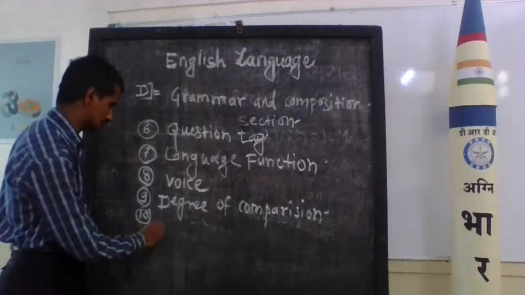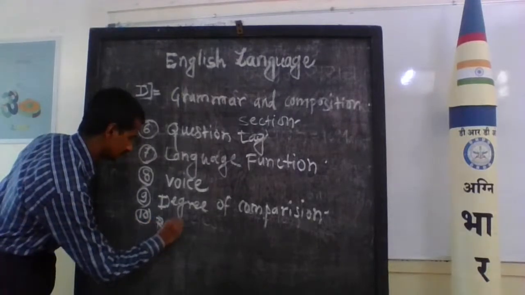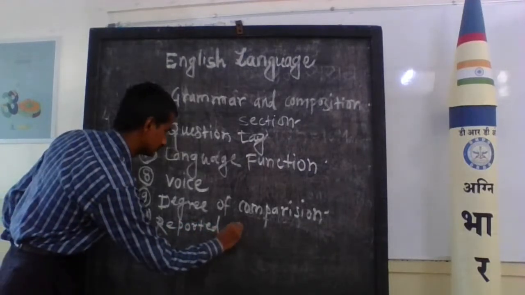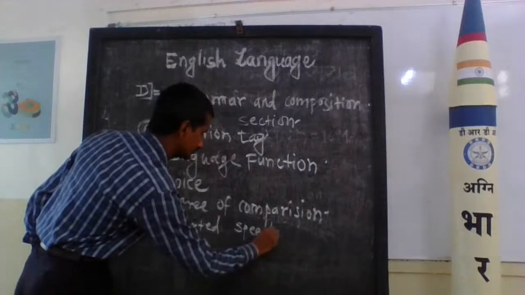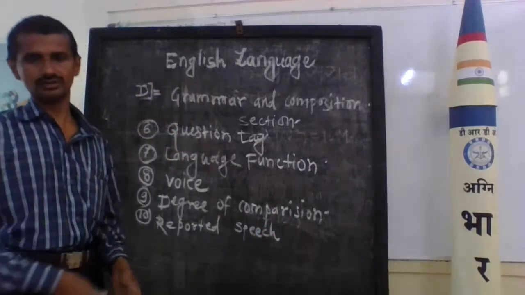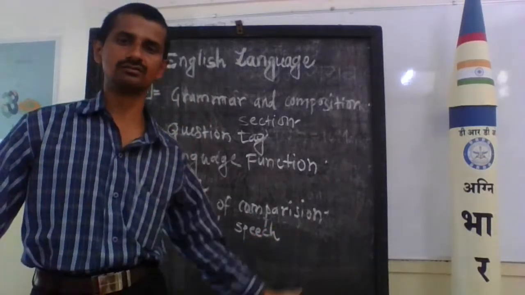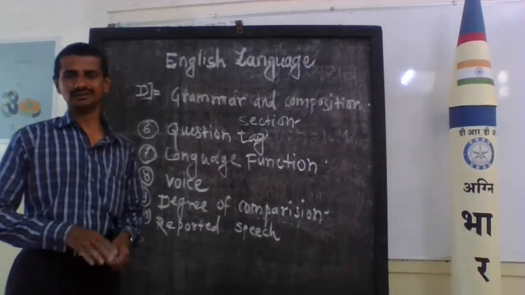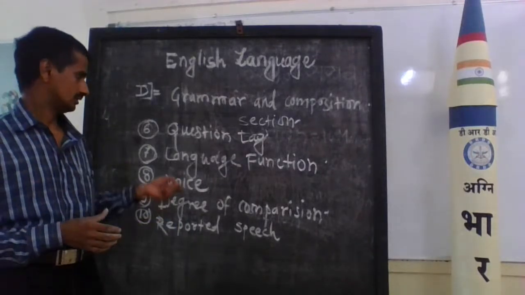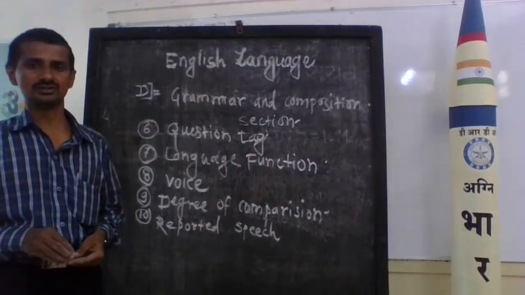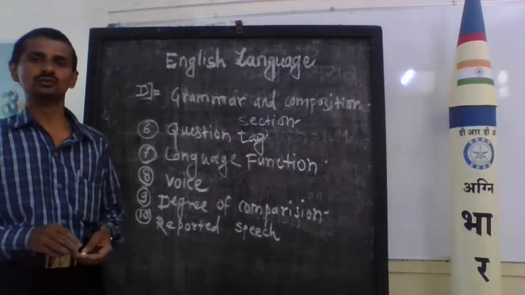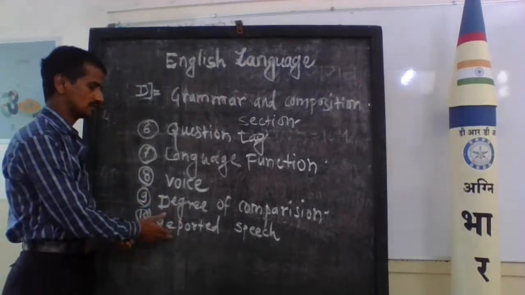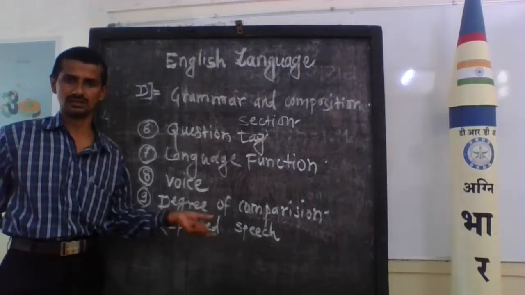Reported speech. You already know that it is also a familiar question for you, and this reported speech is very important, and it's a lengthy grammatical unit in this section. In reported speech, we know that there are two types of speech: direct speech and indirect speech. Yes, and so when solving such a question, you will get 1 mark.